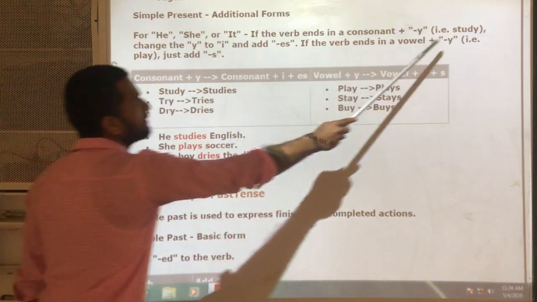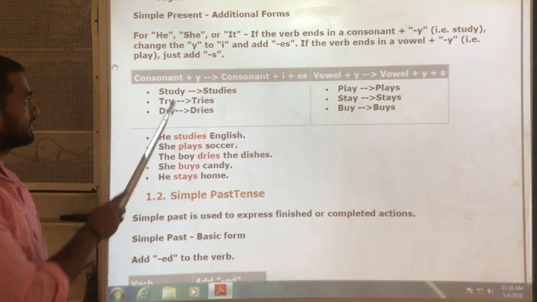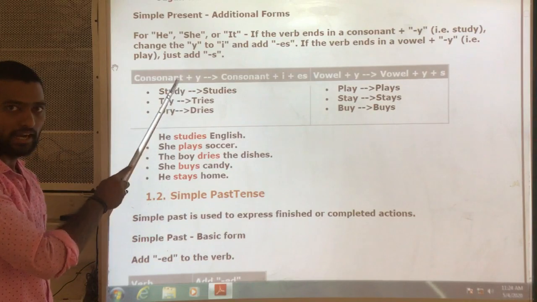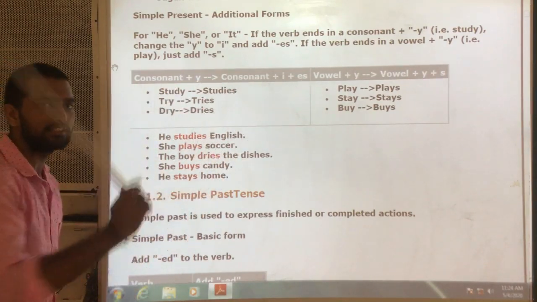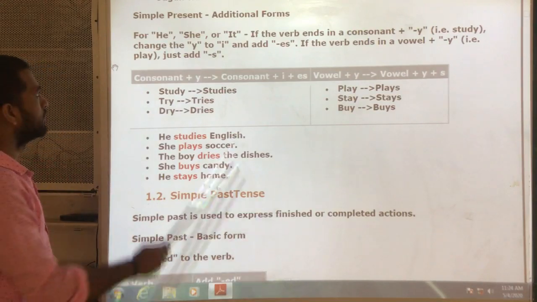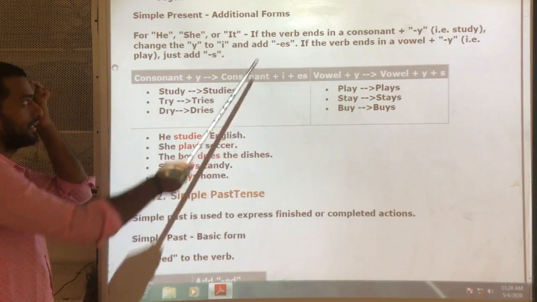That is, study changes to studies. Just we removed y, and in place of y, I added ies. Understand? Next, change the y to i and add es.